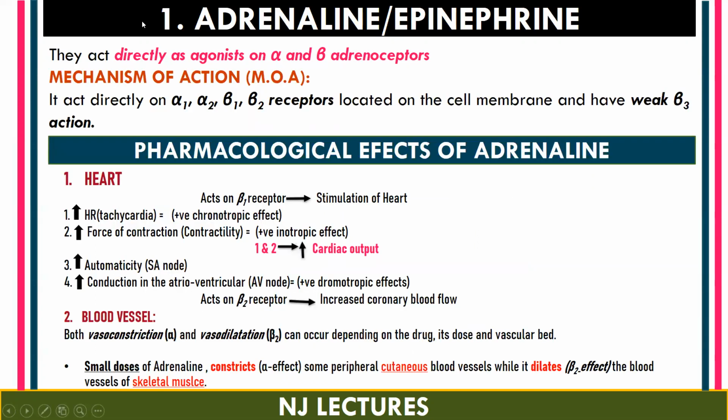So first we will study regarding the direct sympathomimetics. In that, adrenaline, which is a prototype drug, is also known as epinephrine. What adrenaline is going to do is act directly as an agonist on alpha and beta adrenergic receptors. So that is why it comes under the direct sympathomimetic category.